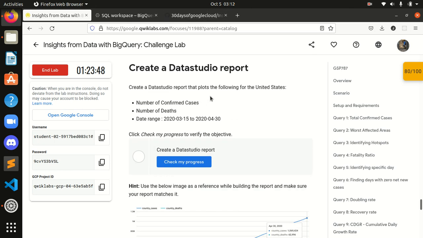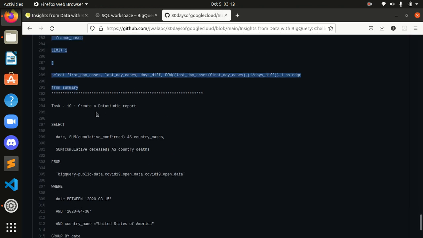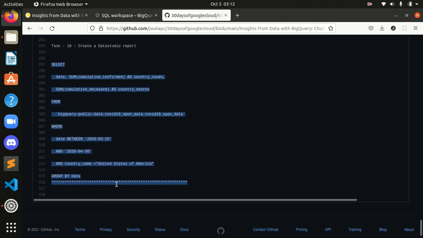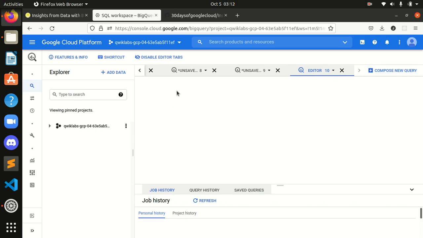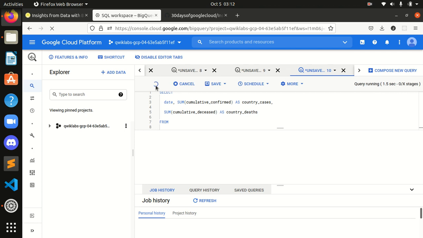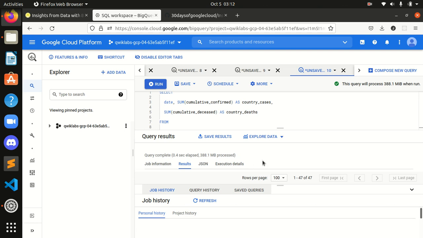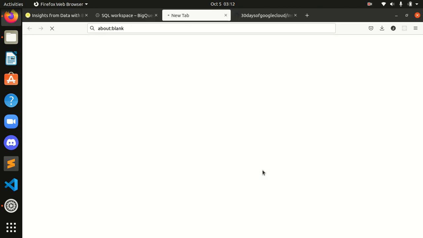And now this last one, we have to create a Data Studio report. So for that I will copy this command from here, and some extra work is also there, so guys, be sure to watch this. We'll paste this and run this query first of all. Okay, it's running guys. Now we have to go into explore data, and then explore with Data Studio.